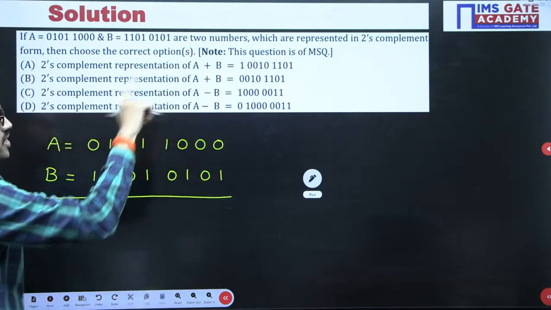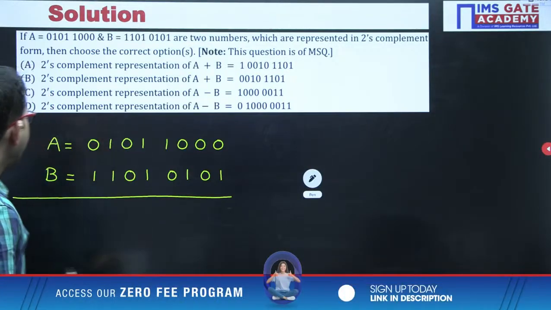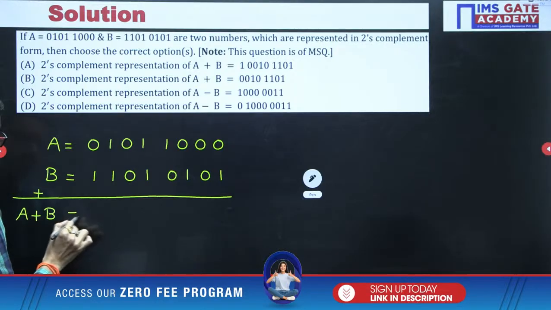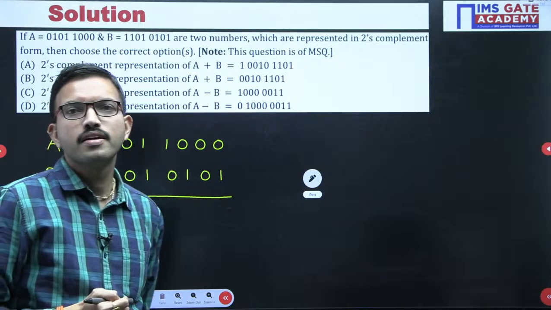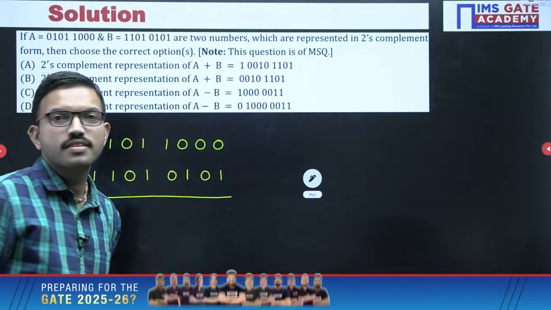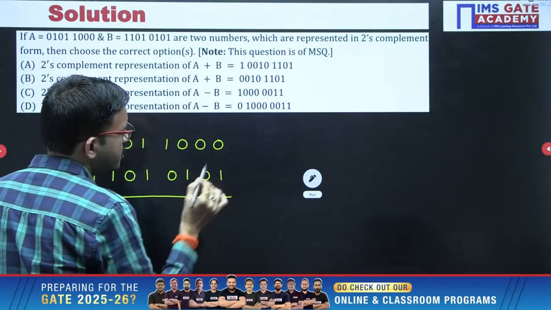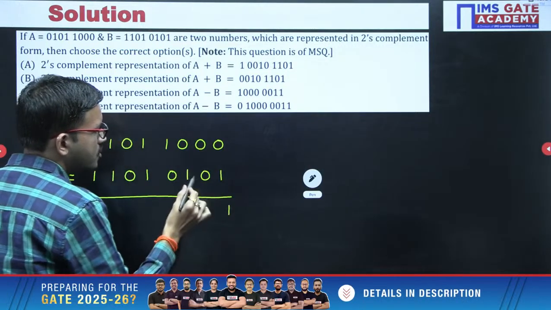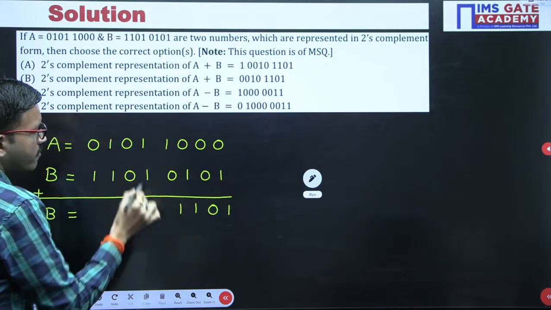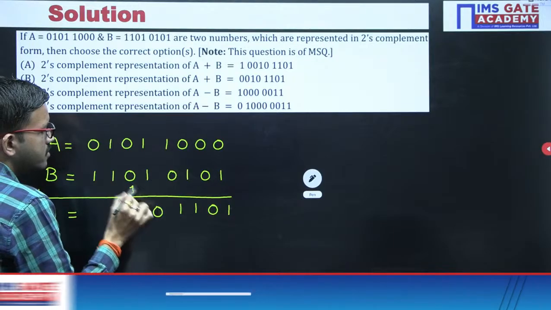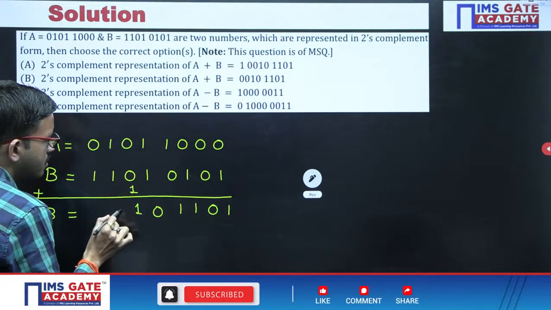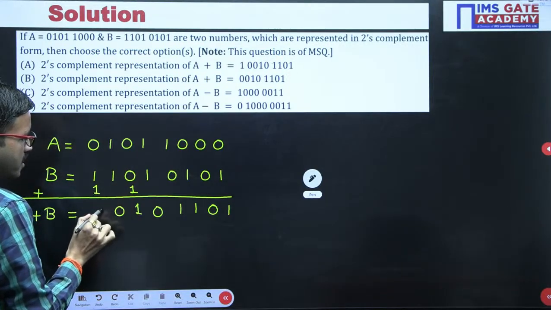With respect to option A and option B, you have the addition operation, so we have to perform A plus B. Medha, you can cross check once. Now just perform the addition. 0 plus 1 is 1, 0 plus 0 is 0, 0 plus 1 is 1, 1 plus 0 is 1, 1 plus 1 is 2: sum is 0, carry is 1. So after performing addition you are getting 1. Then 1 plus 1, sum is 0, carry is 1. Here again 1 plus 1, sum is 0, carry is 1.